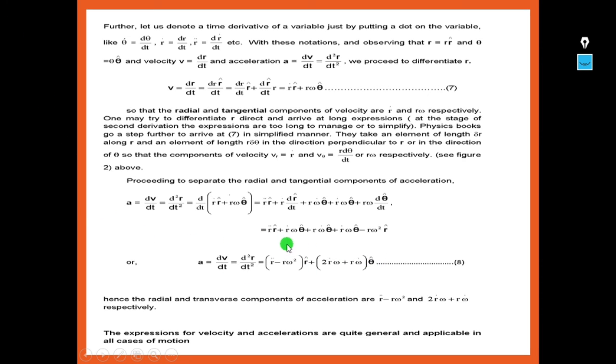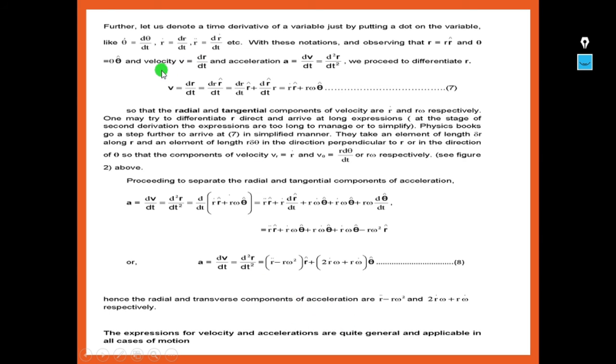That means one is the radial acceleration, the other is the transverse acceleration. Hence r double dot minus r omega square is called the radial component of acceleration, whereas 2 r dot omega plus r omega dot is called the transverse component of acceleration. So the expressions for velocity and acceleration are quite general and applicable in all cases of motion.